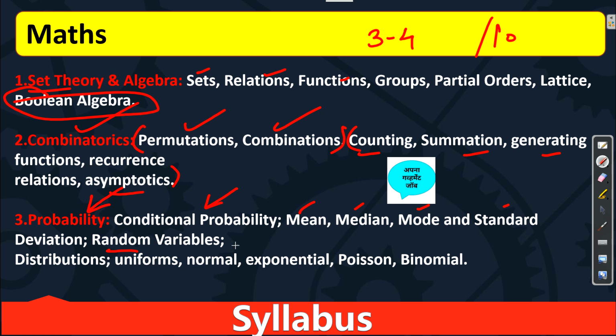Then random variable, the easiest, and here just try to complete the continuous part of random variable. Then we have distributions: normal, exponential, Poisson, binomial, uniform. All the distributions, their expressions and problems you need to do. Okay, so these are the three chapters we will do in phase 1 of mathematics.